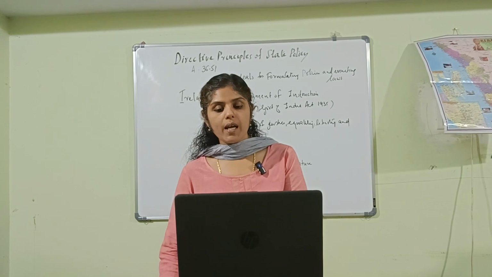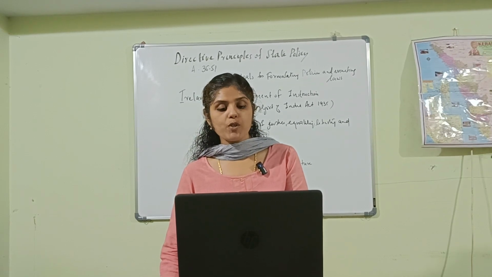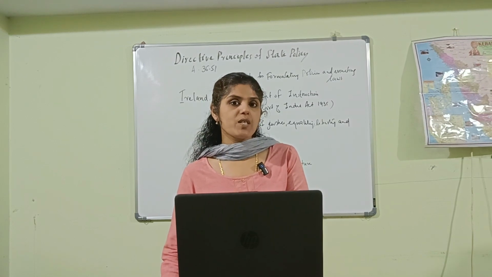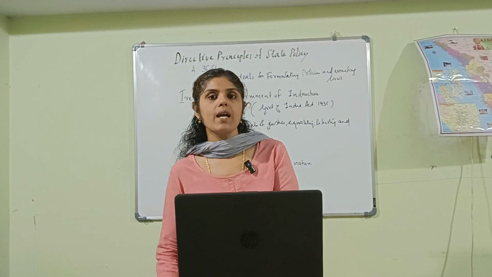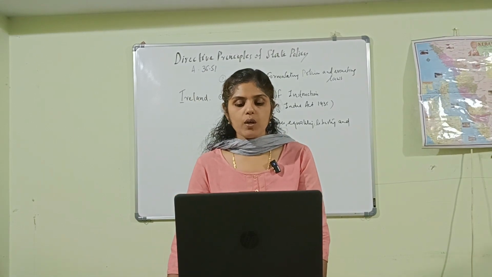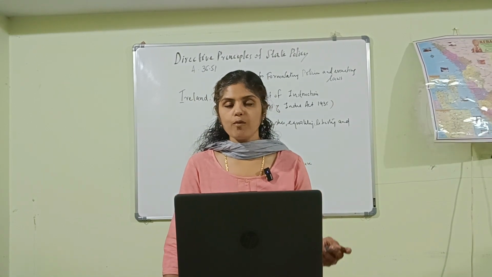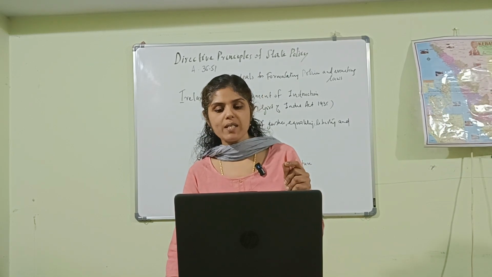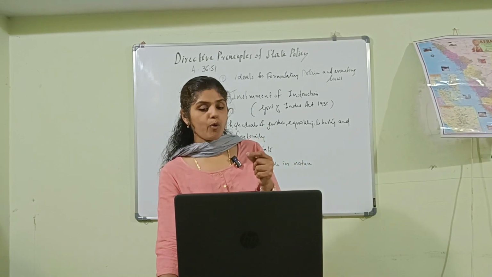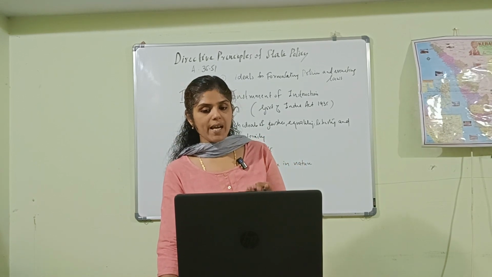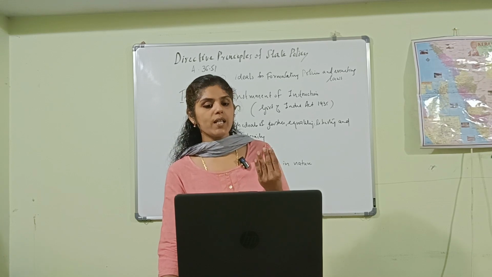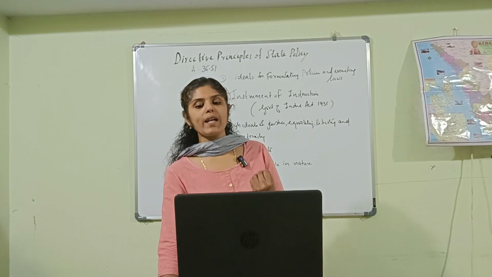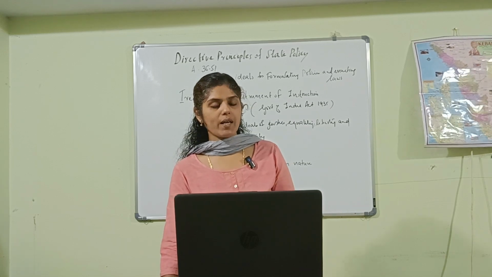Article 43, providing social and cultural opportunities to all workers, is explained in the Socialist Principles. So, Article 43 is a Socialist as well as a Gandhiyan principle. As a socialist principle, it promotes the state to increase the standard of life and social, cultural opportunities for all workers.